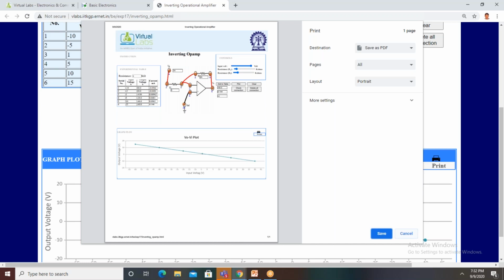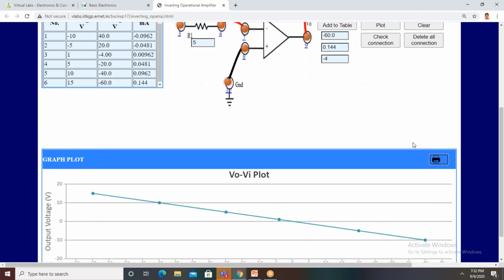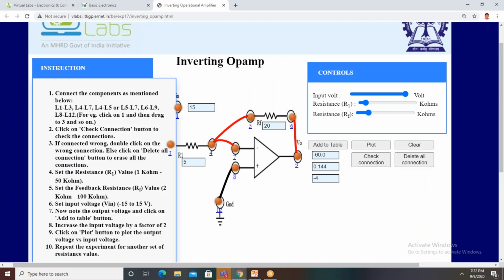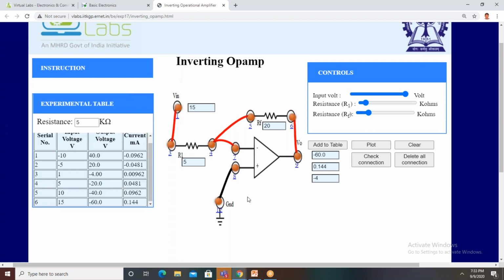Sir, some students have missed generating the graph. Please repeat once, sir. Okay, here I will explain. Yes, this is the graph. The values are taken from the table only: input voltage versus output voltage.